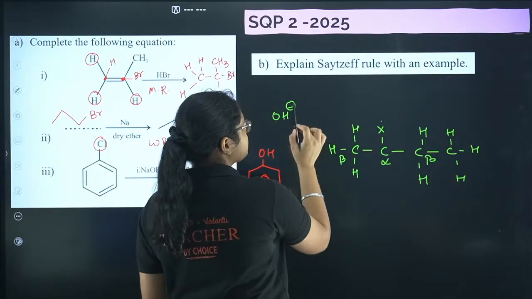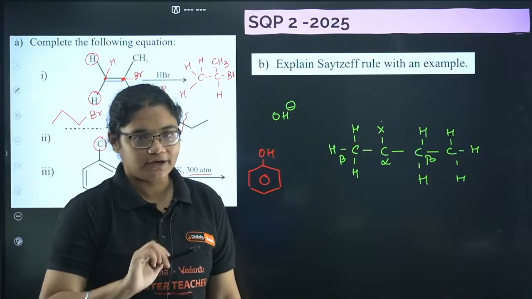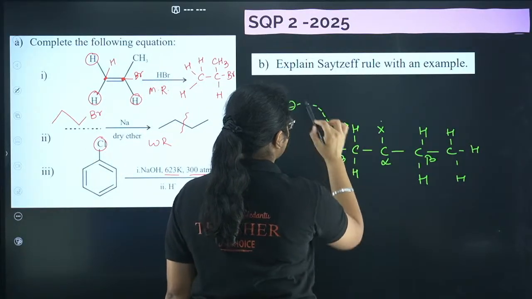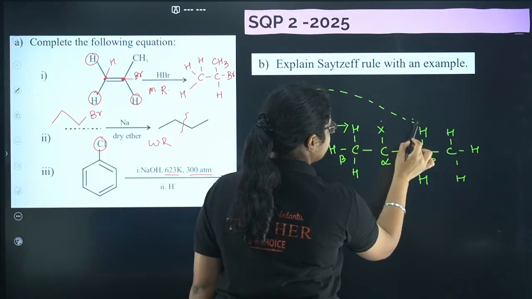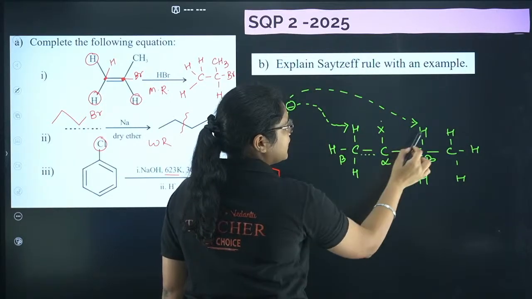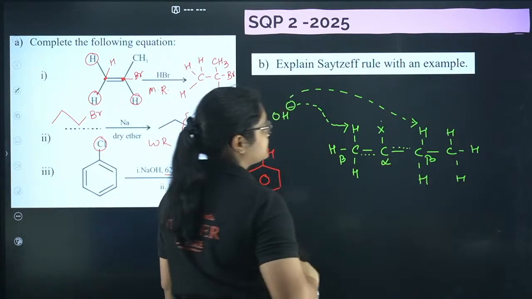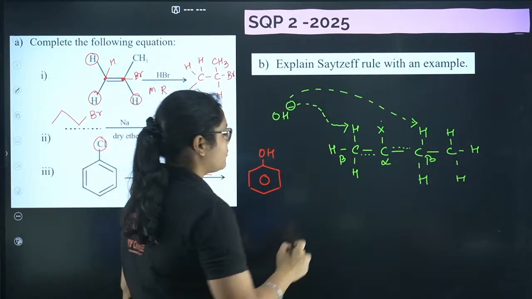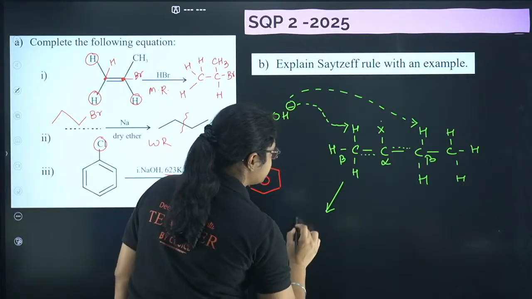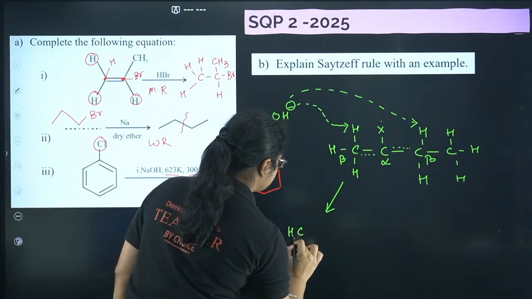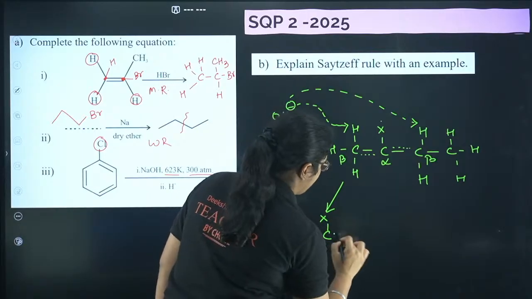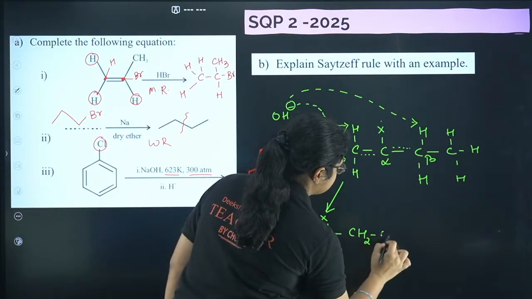Now what will happen? This OH minus will abstract the beta hydrogen. So how many beta hydrogens are possible? There is one possibility for this hydrogen, and there is one possibility for this hydrogen. So if this hydrogen is extracted, a double bond is formed here. If this hydrogen is extracted, a double bond is formed here. So what will be the product in this case? In this case, you will get CH2 double bond CX, CH2 CH3.